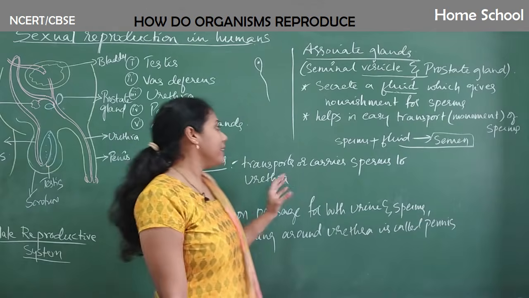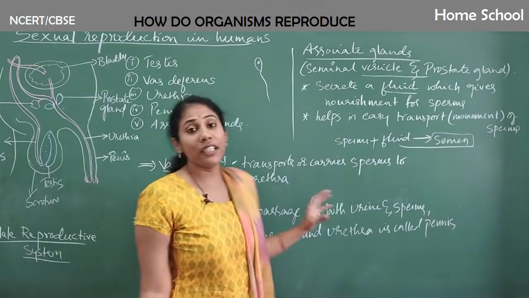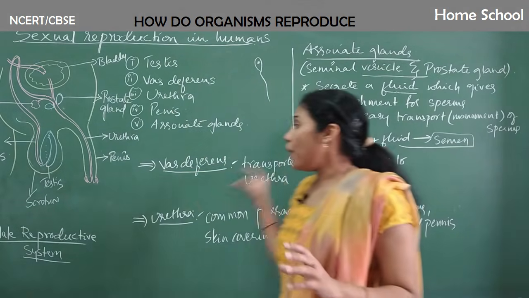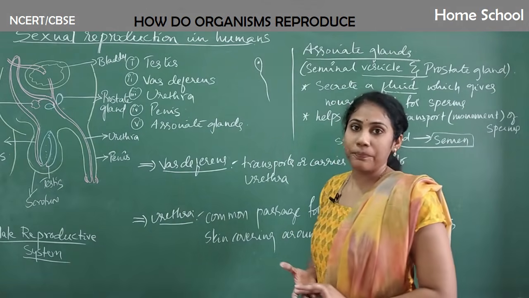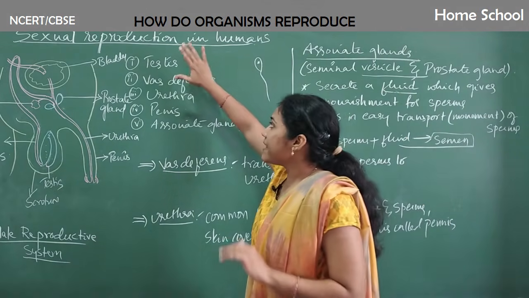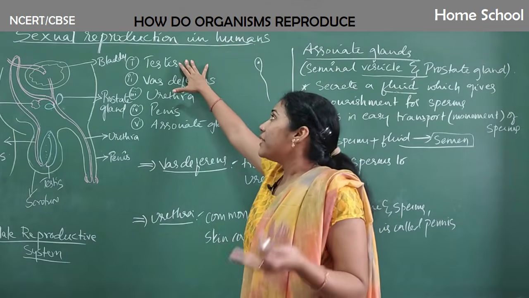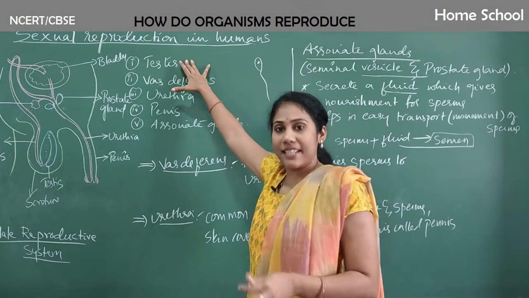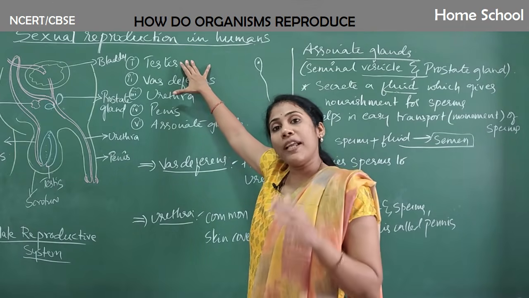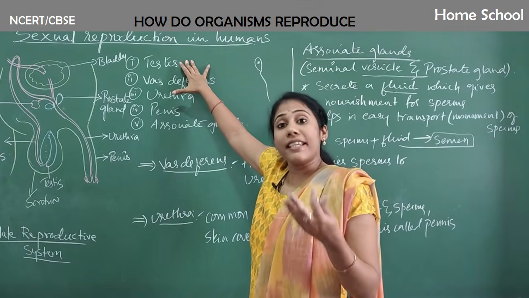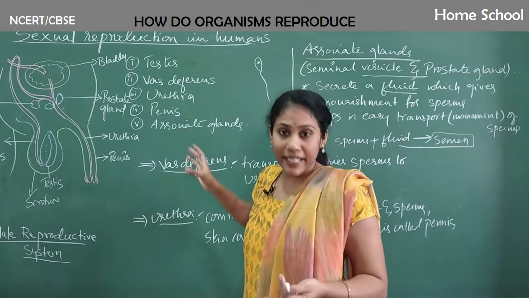Clear? And this is all about the different parts of the male reproductive system. Testis is the one where the sperms are actually created, and a hormone is also created here, that is testosterone, which is very helpful for developing secondary characters at puberty age.